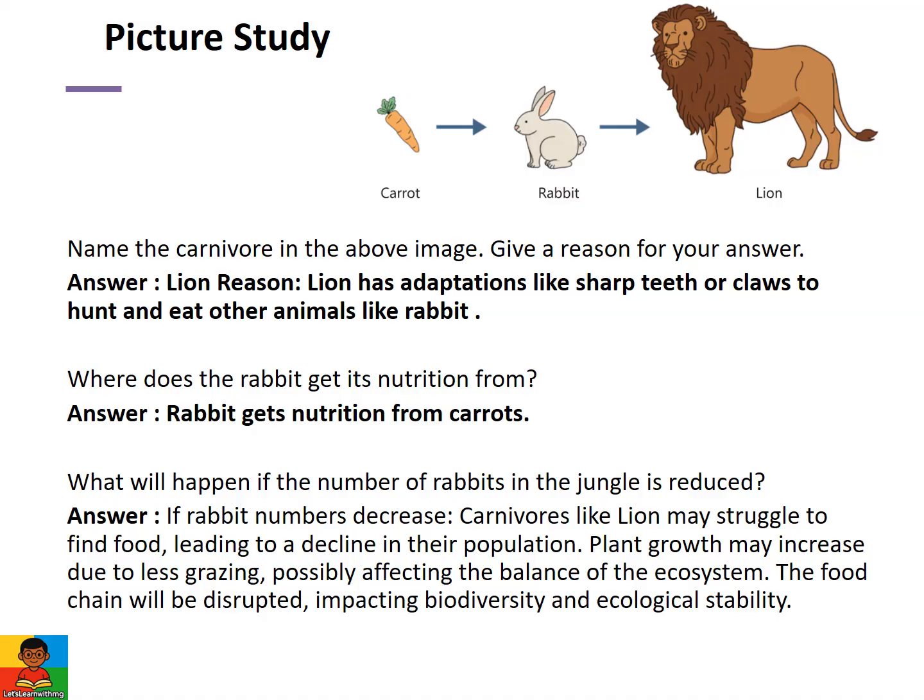What will happen if the number of rabbits in the jungle is reduced? Carnivores like lions may struggle to find food, leading to a decline in their population. Plant growth may increase due to less grazing, affecting ecosystem balance. The food chain will be disrupted, impacting biodiversity and ecological stability.